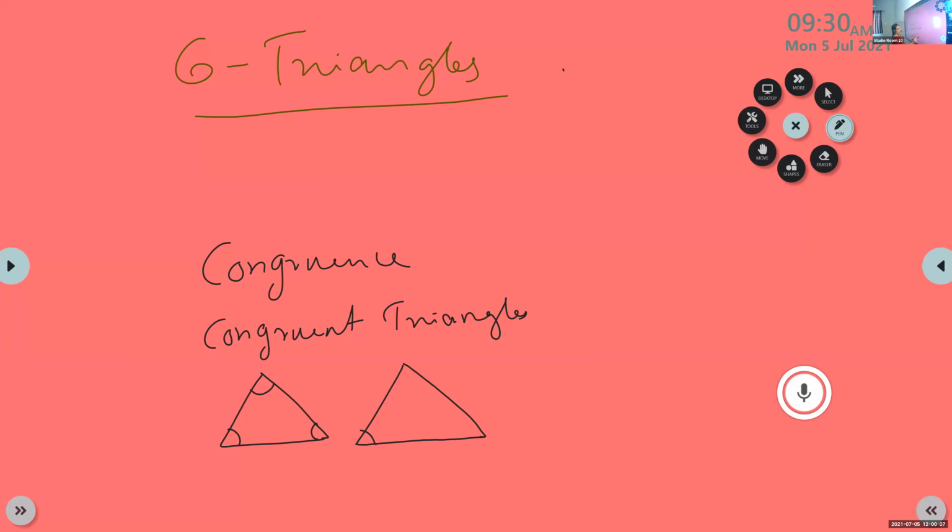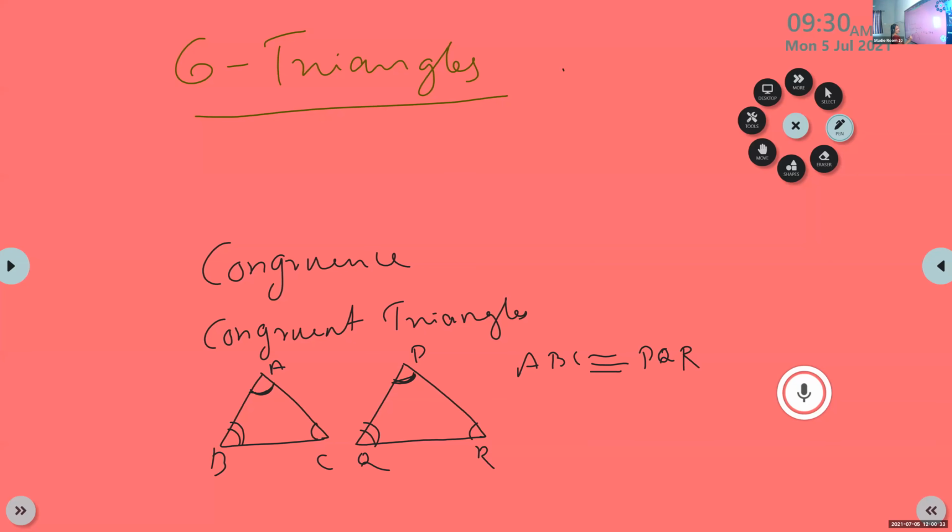If ABC is congruent to triangle PQR, angle A will be equal to angle P, angle B will be equal to angle Q, and angle C must be equal to angle R.